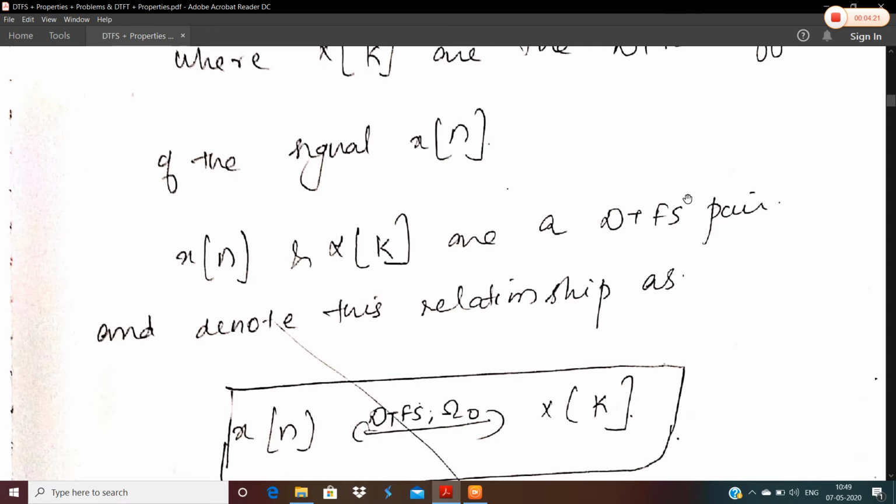Just like x of t and x of s form a Laplace pair, here x of n and x of k form a DTFS pair, and it is denoted by the relationship that if you perform a DTFS over the fundamental frequency omega naught of x of n, what you obtain is nothing but the DTFS coefficients x of k.